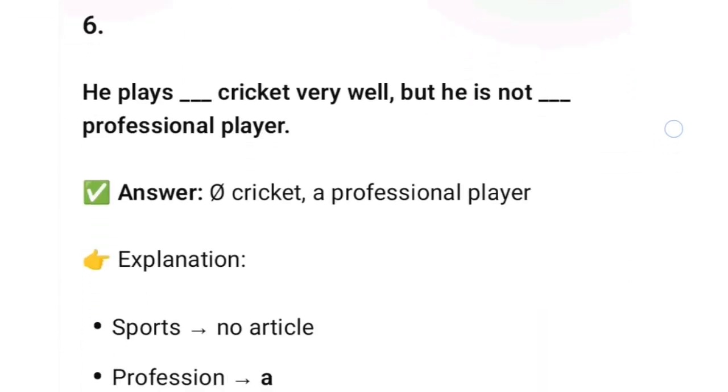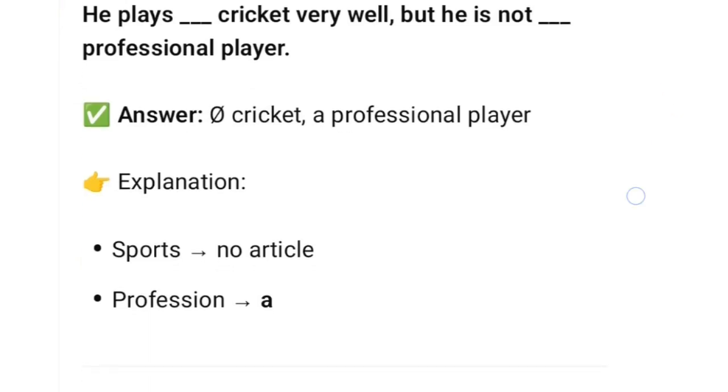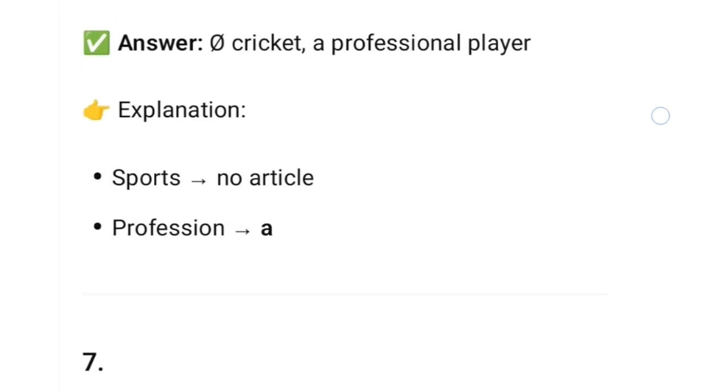Question 6 says, he plays dash cricket very well, but he is not dash professional player. Answer will be, in the first part before cricket no article will be applied, and the second one article a will be applied, a professional player. Why so? Because with sports we generally don't apply any article, and with profession article a is applied. So he plays cricket very well, but he is not a professional player will be our answer.